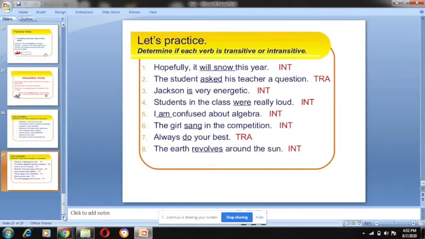In the very next class, we will be starting with tenses. Can we start with tenses if the verb is clear? Yes, ma'am, from Monday. Ma'am, I still have a little bit of confusion in transitive and intransitive.